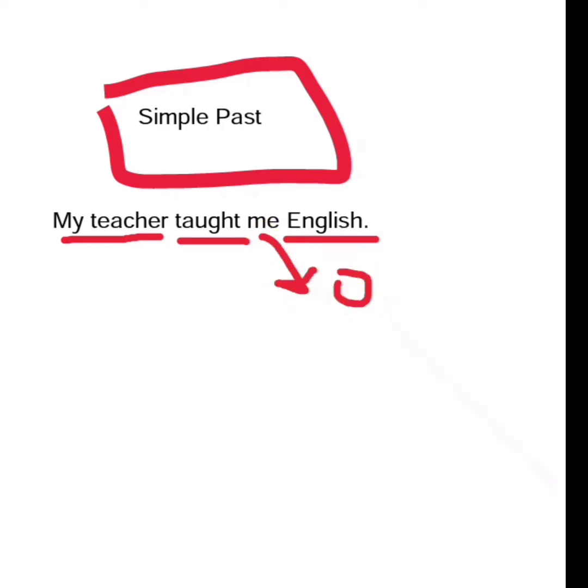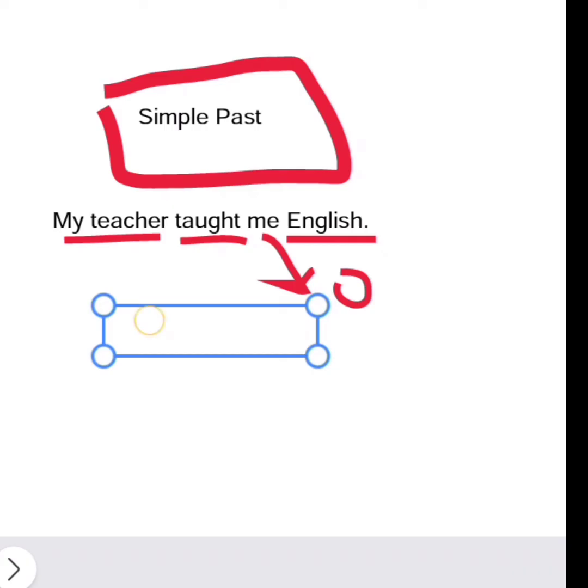This object, me, comes first, and me will be changed to I when it comes at the first place as a subject. This is pronoun change, as I told you. So me will be I.